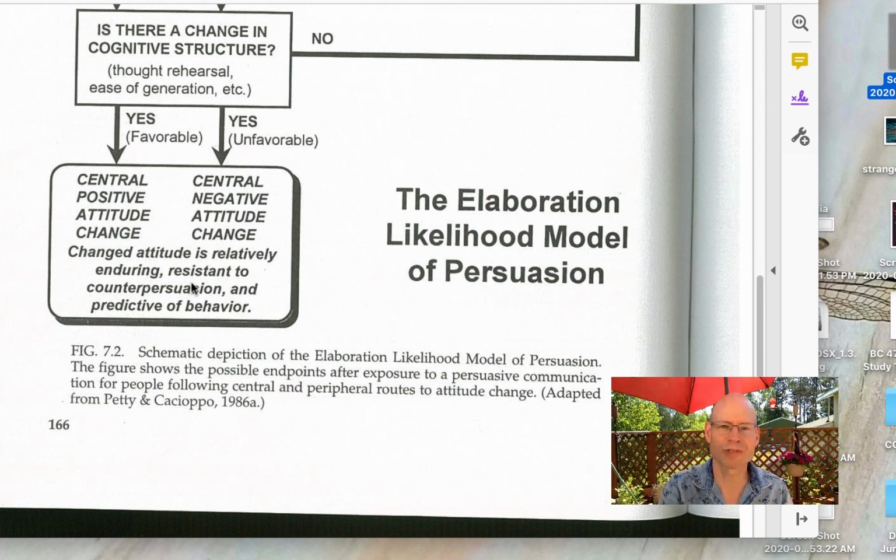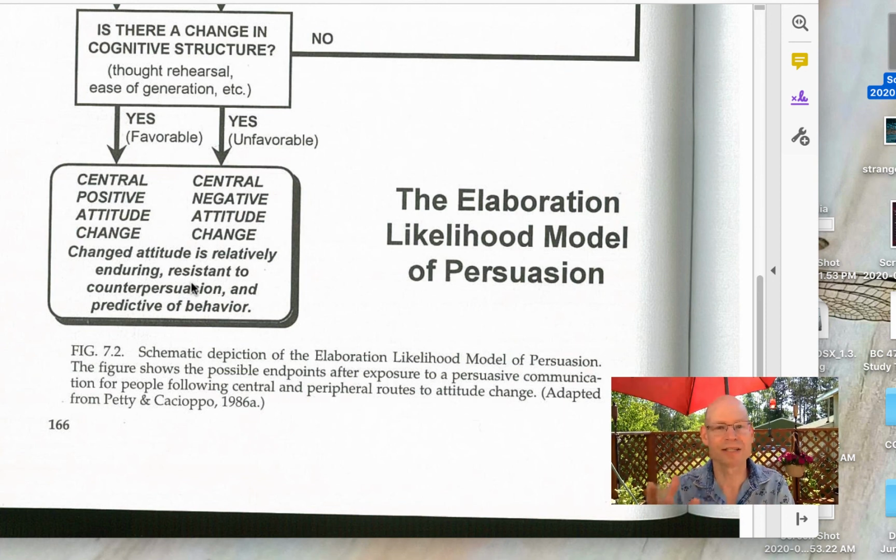It's resistant to counter-persuasion. If I've thought through this and people say, you know what, that computer that you were buying may not be the best, I'm like, all right, well, show me your stats. Why? And they go, hey, attractive spokesperson, looks like a smart person. I might go, I've got better reasons than that, sorry. Or they might even start getting into the details. Well, look at the processor speed, look at the storage space, look at the type of graphics card. Again, I might consider it, but I'm going to be able to counter-argue with, well, did you know? With my computer that I want.